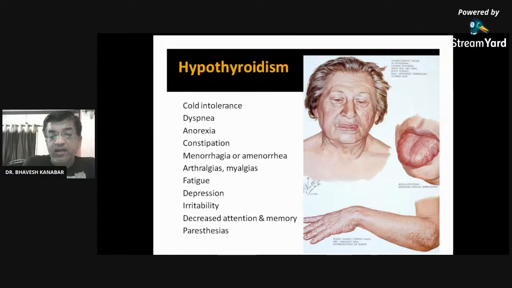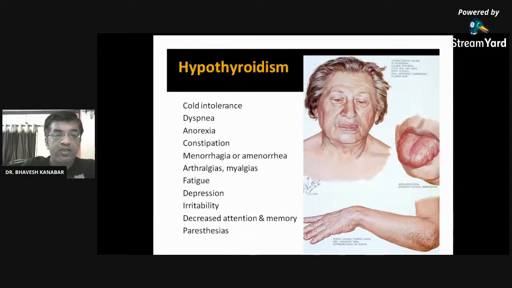Meanwhile, let me check. Write down the relation of T4 and T3 in the chat box. What is the relation of T4 and T3? Read these symptoms of hypothyroidism also. I will ask later on the symptoms. Now write down the relation of T4 and T3 in the chat box.